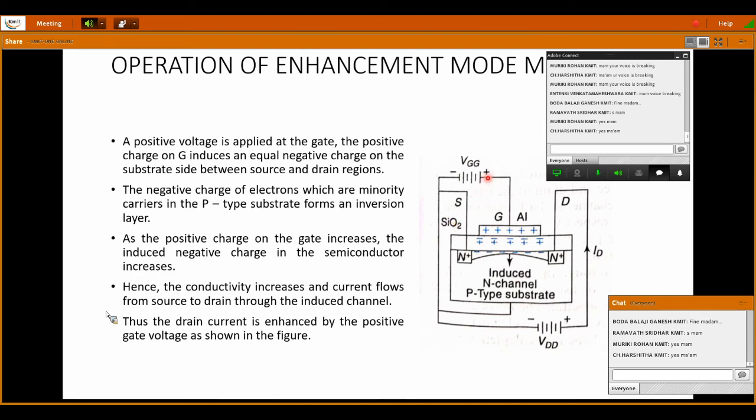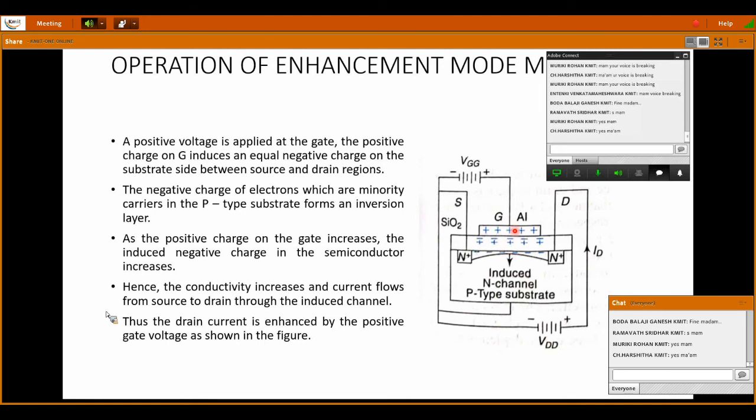Okay, now we will see what is the actual operation of this enhancement MOSFET. Initially, we are giving a positive supply here. If you compare this with the FET, where VGS was given a negative supply for the reverse bias case, here it is somewhat opposite. So the gate is given a positive supply to this metallic contact. Before that operation, I want to tell one more thing.